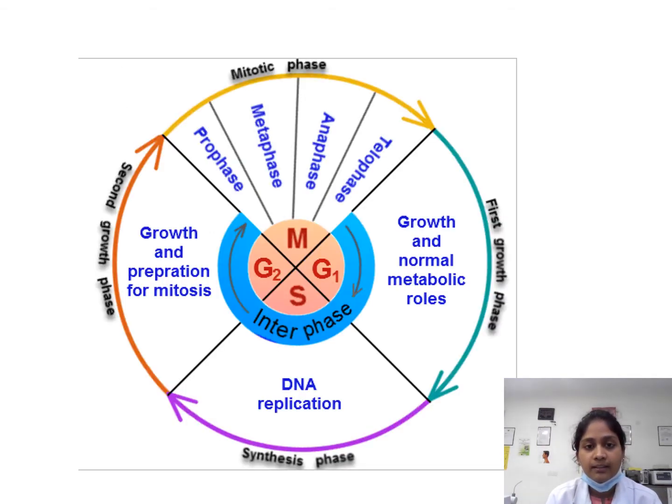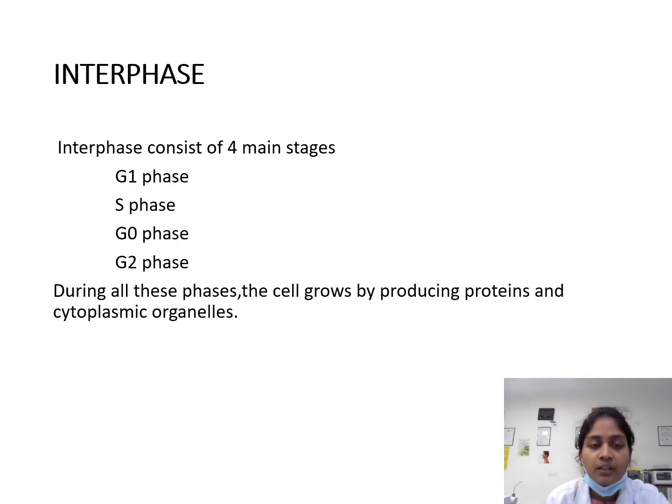This is the cell cycle, which shows the mitotic phase. It comprises the prophase, metaphase, anaphase, and telophase. Next, there is growth and normal metabolic roles. This is G1 of the cell cycle. Then there is DNA replication, which is the synthesis phase. And next we come to the second growth phase, in which growth and preparation for mitosis takes place.